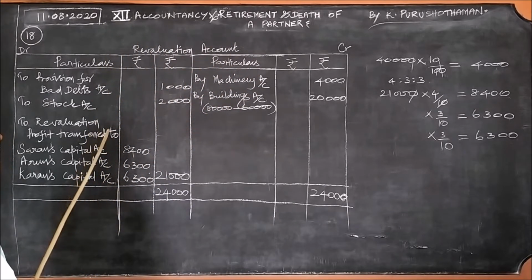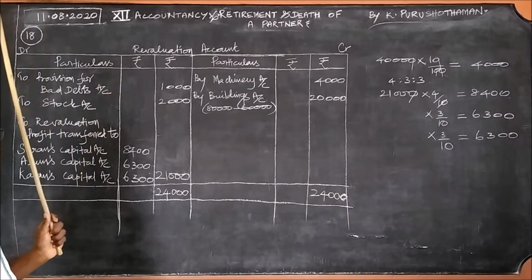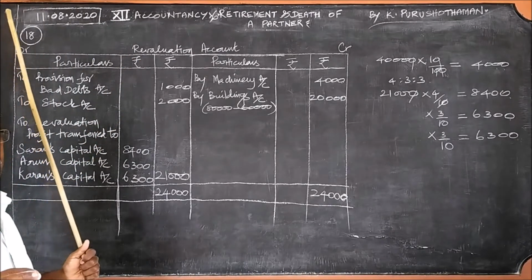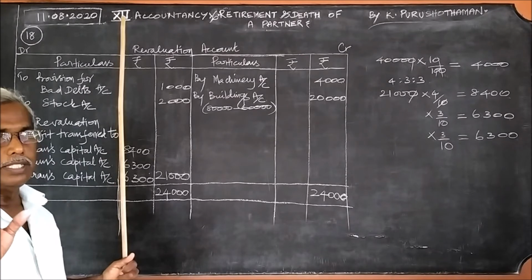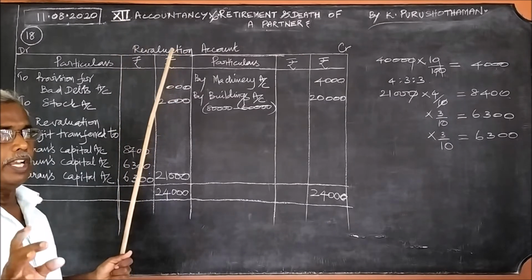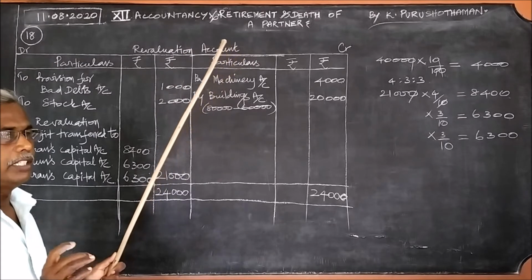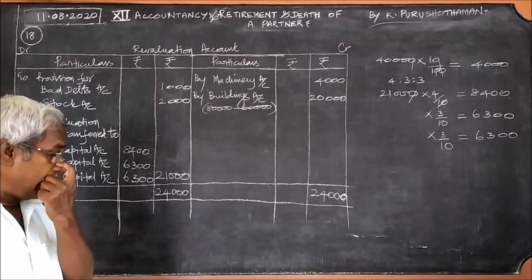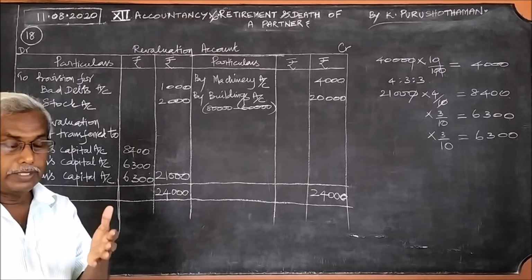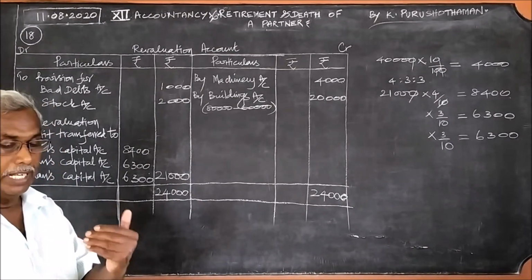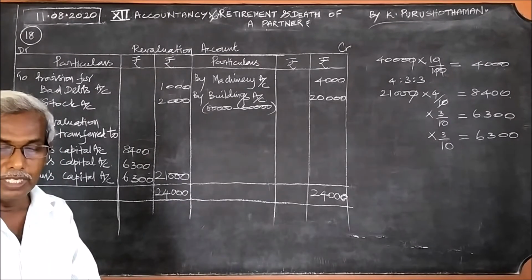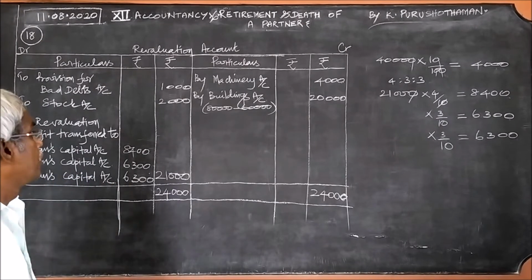What should be considered for the preparation of revaluation account? We should consider the increase or decrease in the value of assets or liabilities. Simply we can say the profit items and loss items to be considered. Where they can be found out? They can be found out under the balance sheet. Some adjustments are given. From there we can find out.